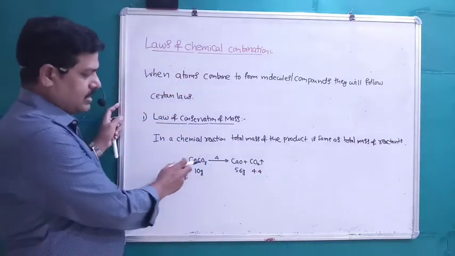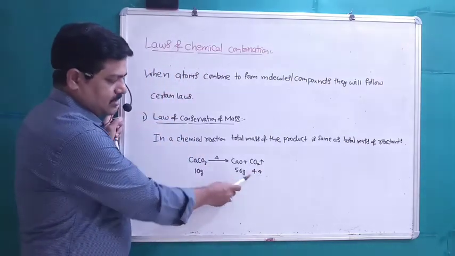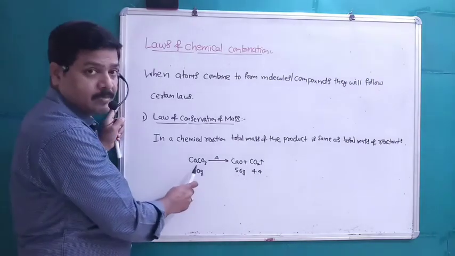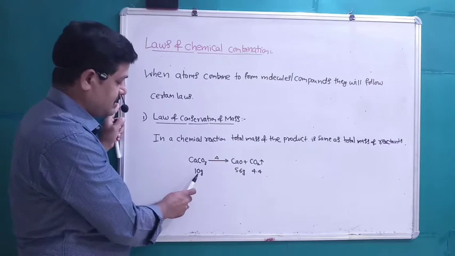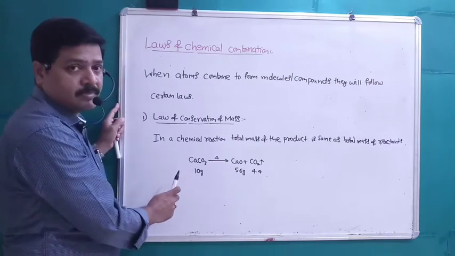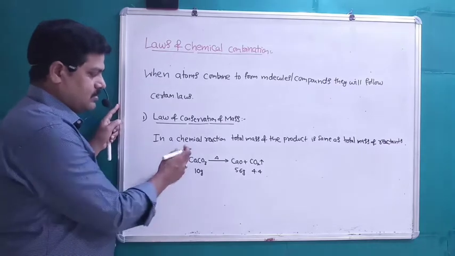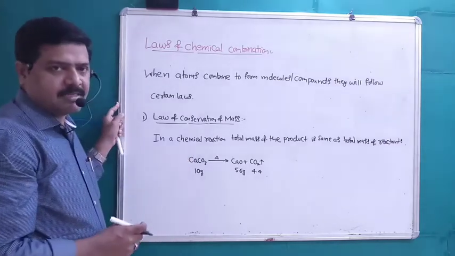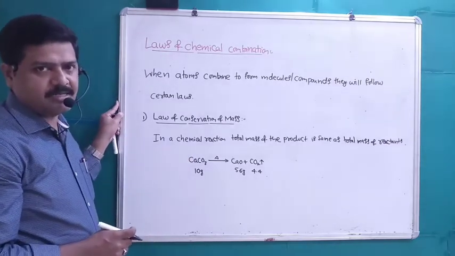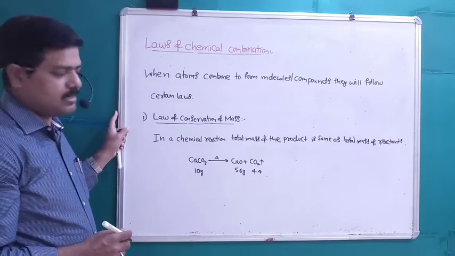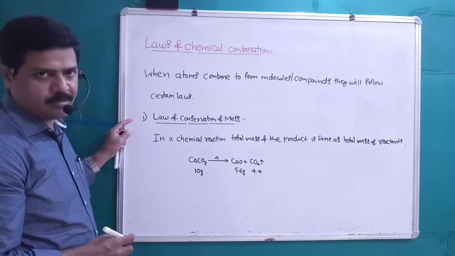That means the total mass of the products, 5.6 plus 4.4, is same as the total mass of the reactants. This is known as law of conservation of mass. We can also state it like this: mass can neither be created nor destroyed. Total mass of the universe is conserved.